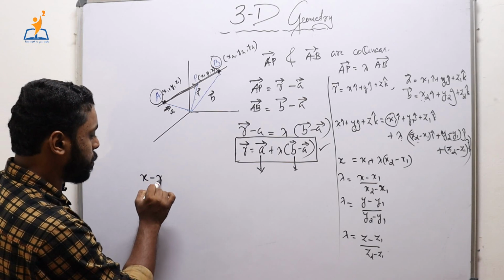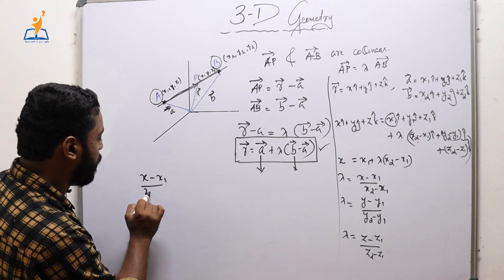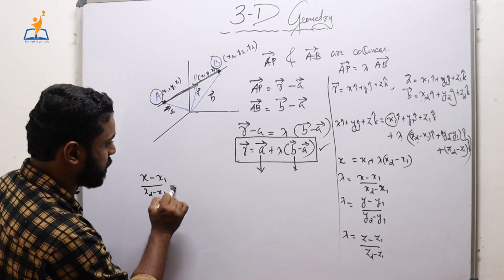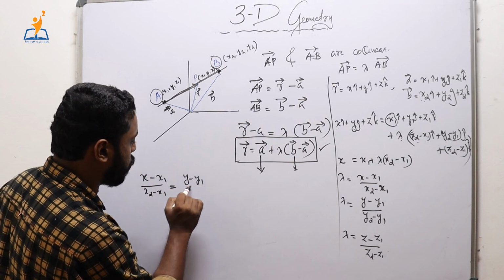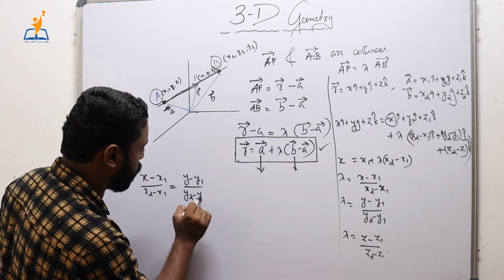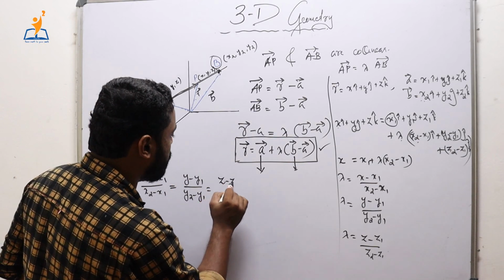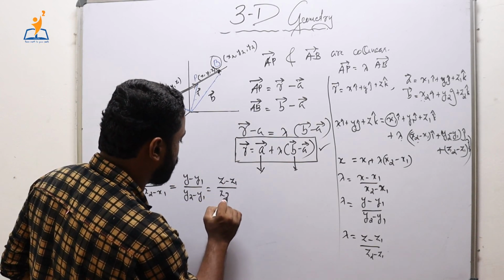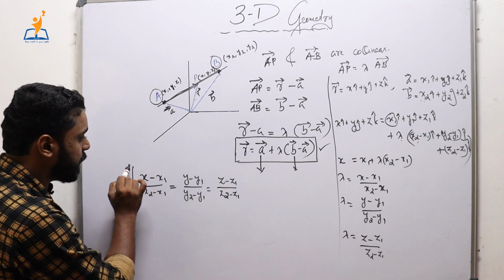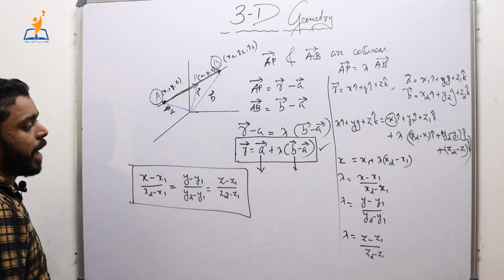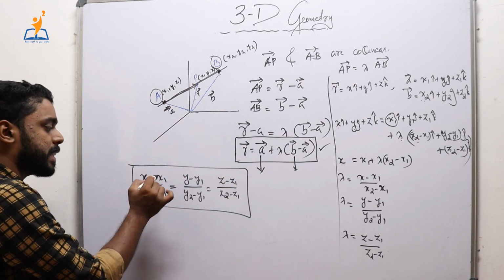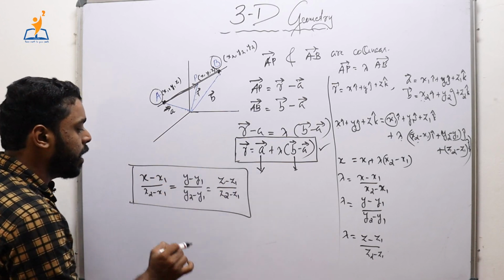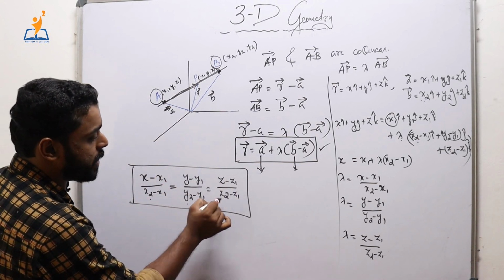So, the equation becomes (x minus x1) divided by (x2 minus x1) is equal to (y minus y1) divided by (y2 minus y1) is equal to (z minus z1) divided by (z2 minus z1). This is the equation of the line passing through 2 points (x1, y1, z1) and (x2, y2, z2).